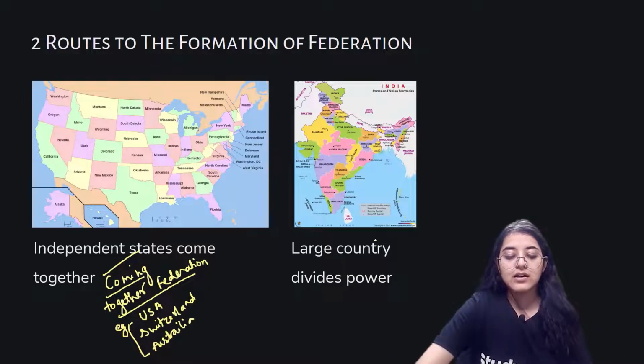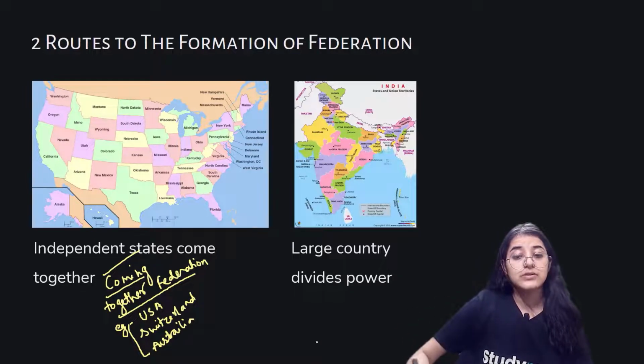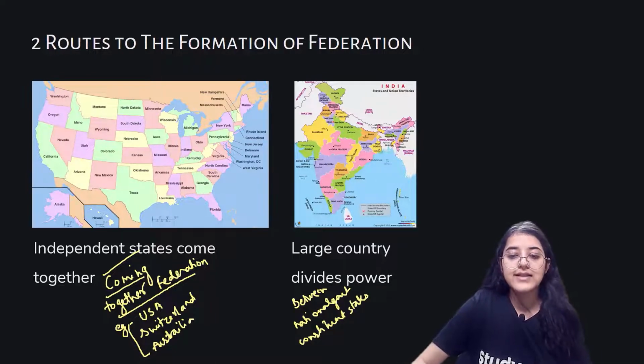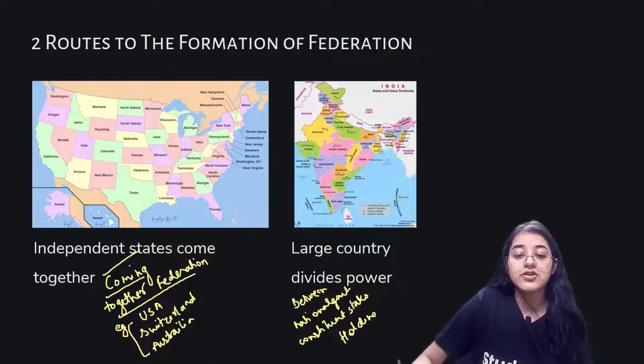In the second one, there is a large country which decides to divide its power between the national government and the constituent states. Here we have an example of India. This type is known as holding together federation.